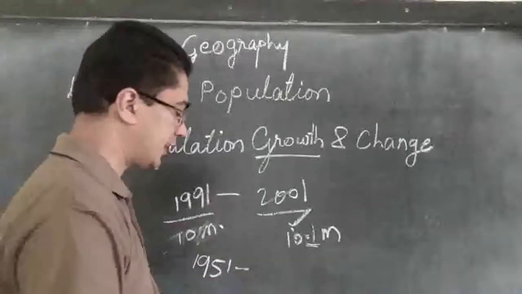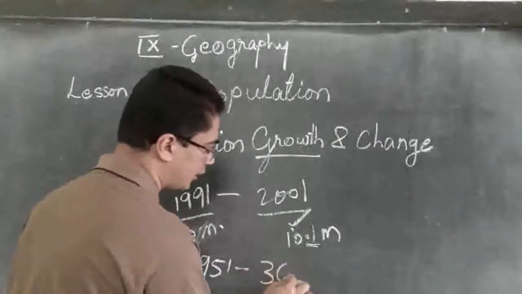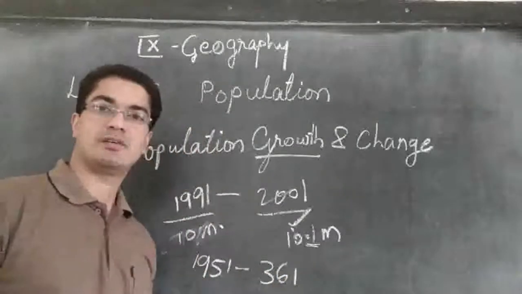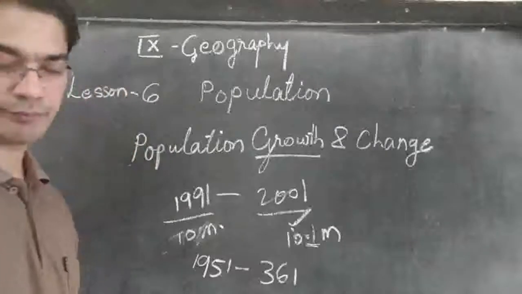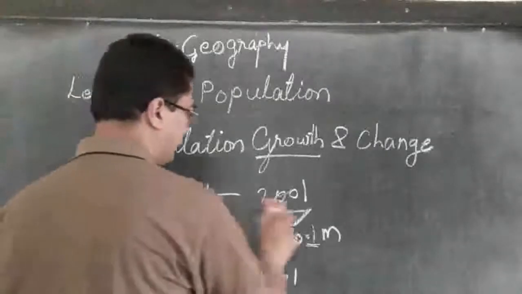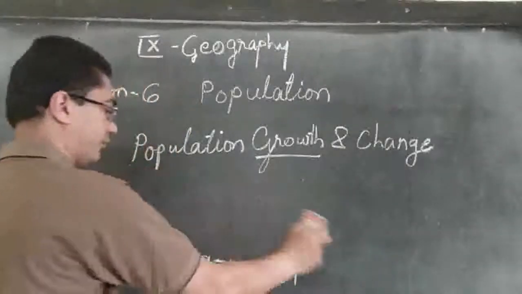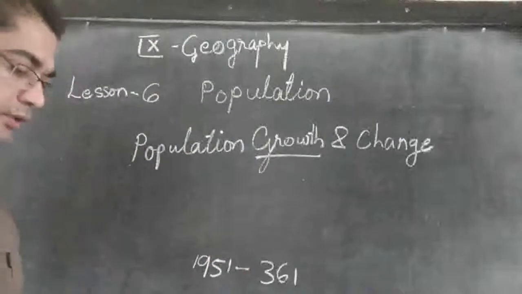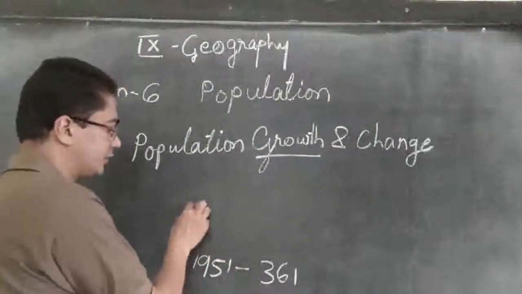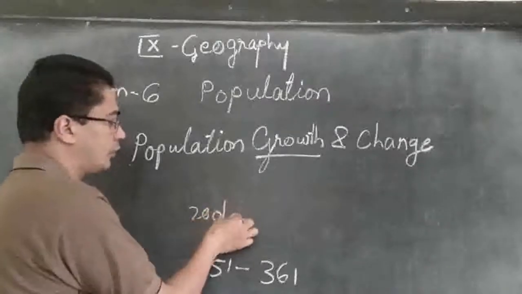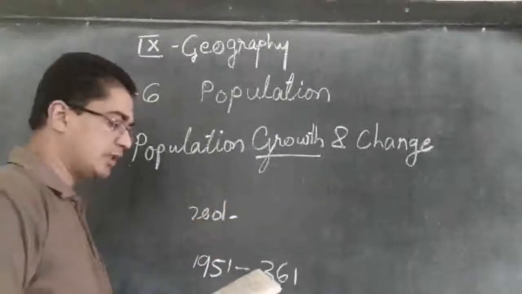It was just 361 million. Then in 2001, after 50 years, it became 1028 million.